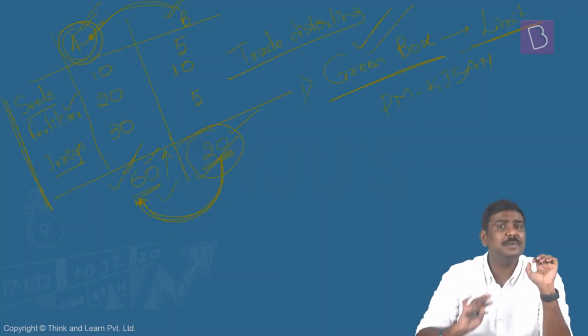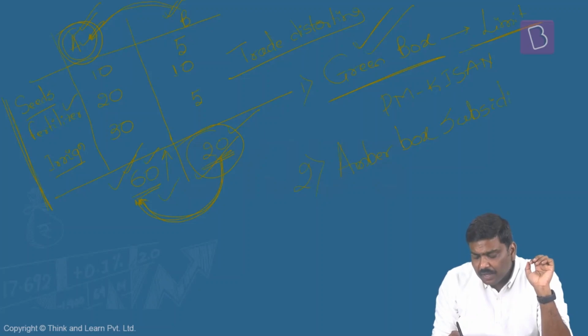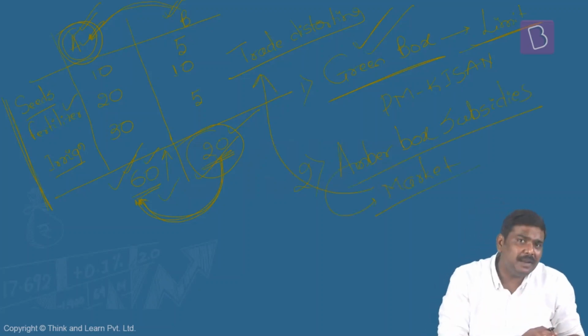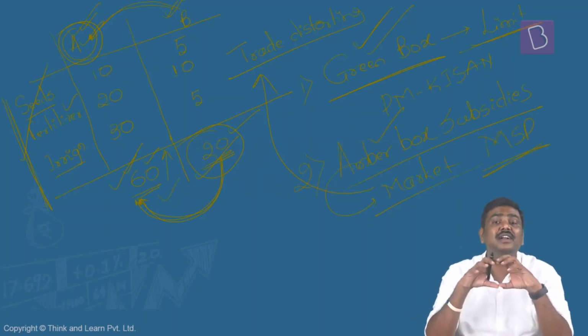You can give any amount of subsidies under this particular box. Second one, very dangerous: amber box subsidies. Amber box subsidies are market distorting, trade distorting subsidies. Best examples in case of India: fertilizer subsidy, electricity subsidy, minimum support price announced by the government. All of them are classified under amber box subsidies.